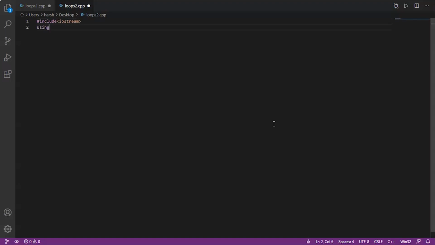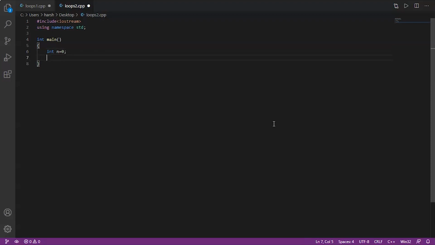Now we'll write using namespace std. Now here's the int main. First of all, we'll declare a variable n and initialize it with 0.